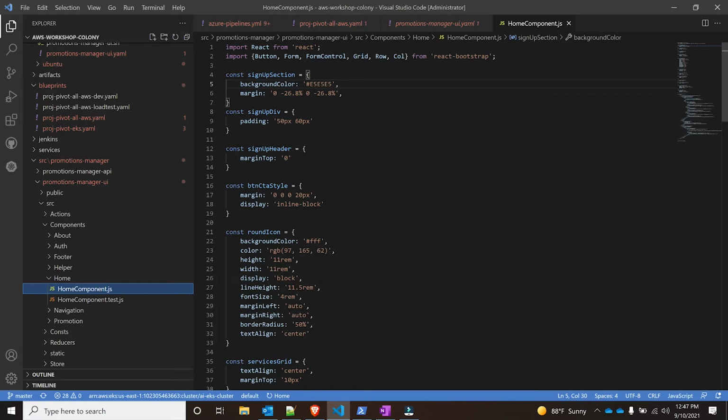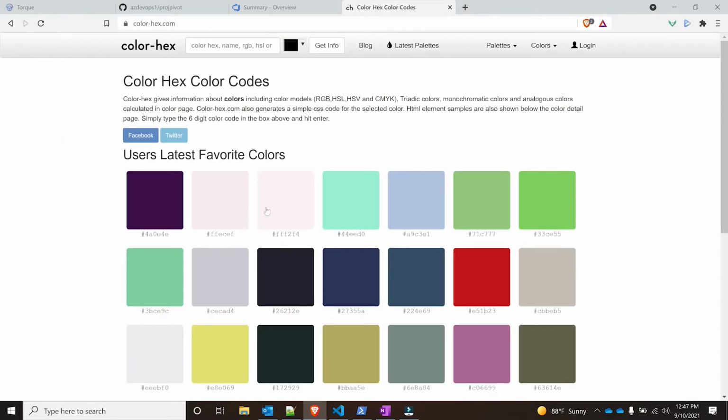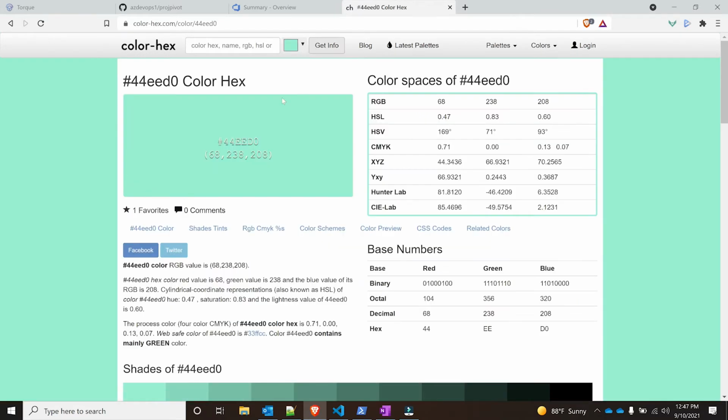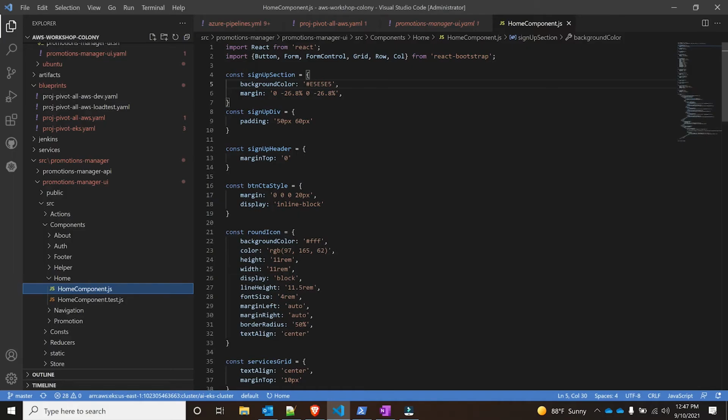So right now we have this background color. If my memory serves me right, that is gray. I'm actually going to look for color hex. We're going to go with this color. It might not look too good with the application, but it gives us a baseline. Going down here, I'm going to copy paste, and we're going to save it.